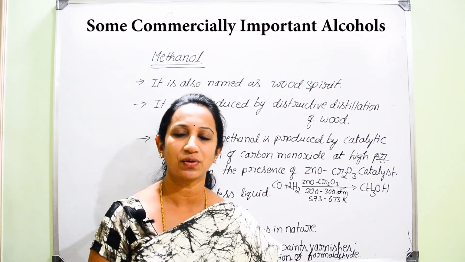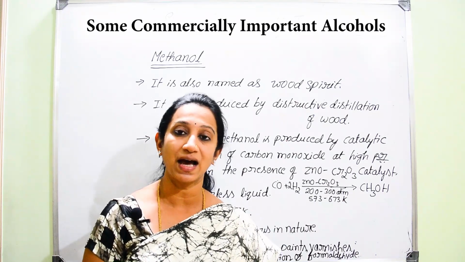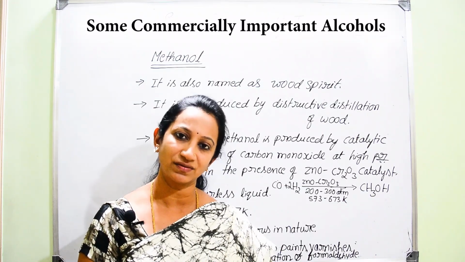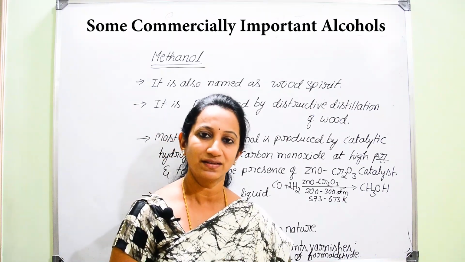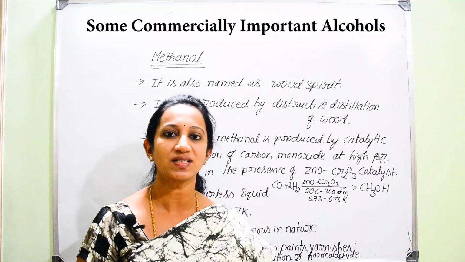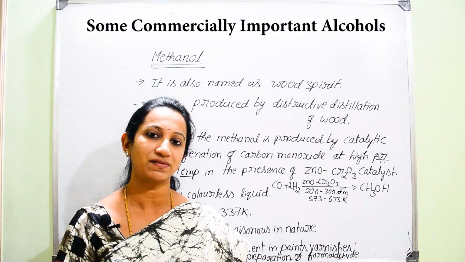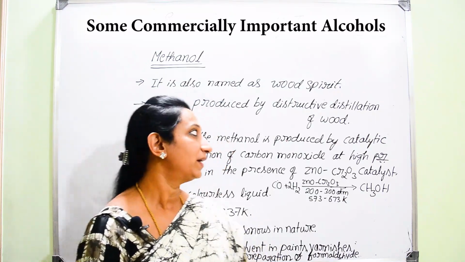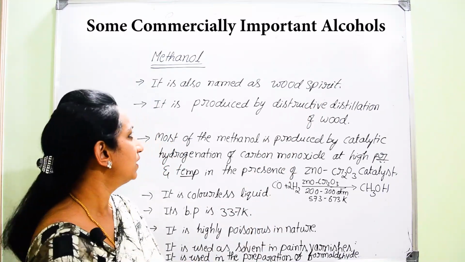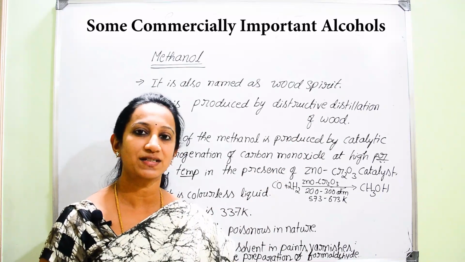That is, wood is made to undergo decomposition and it is subjected to a heating process, but in the absence of air. Due to the decomposition and heating of the wood in the absence of air, it leads to the formation of one of the alcohols that is called methanol. Hence we can prepare methanol by destructive distillation of wood, and it can also be named wood spirit.